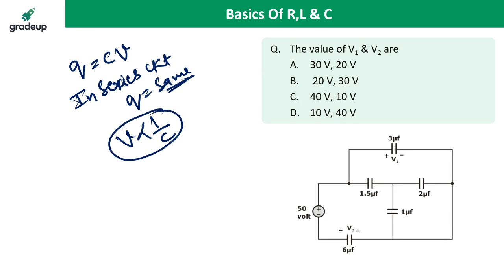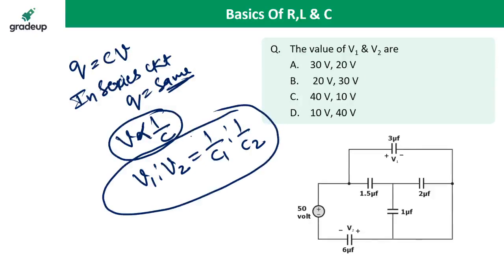So the voltage division rule: V1 is to V2 is 1 by C1 is to 1 by C2. If two capacitors are in series, the voltage division rule is reciprocal to the capacitor.